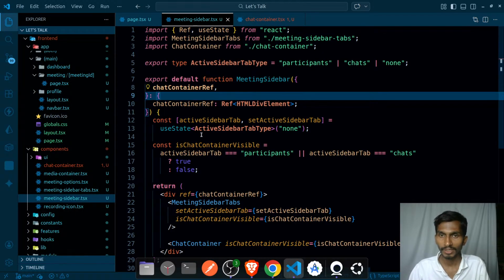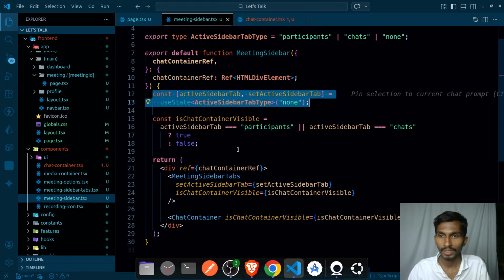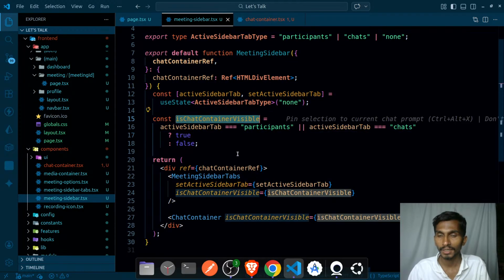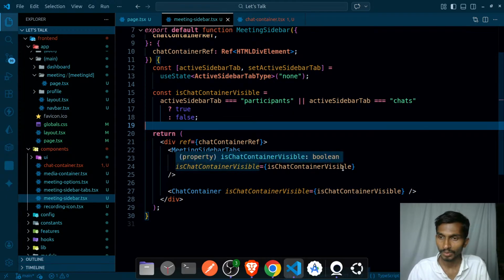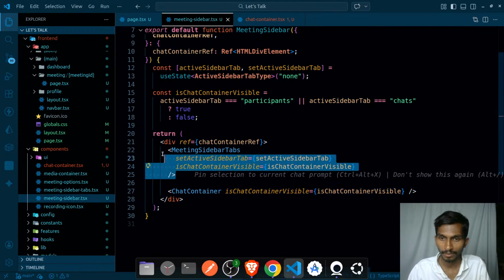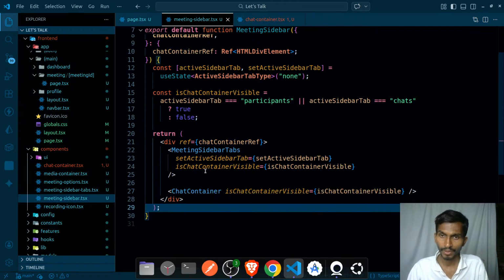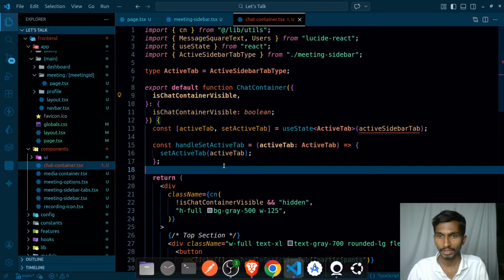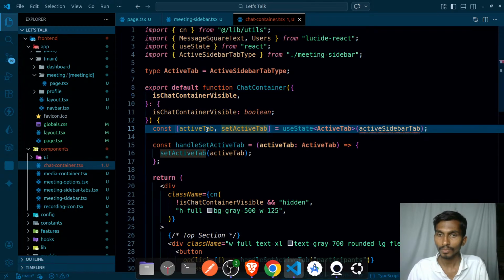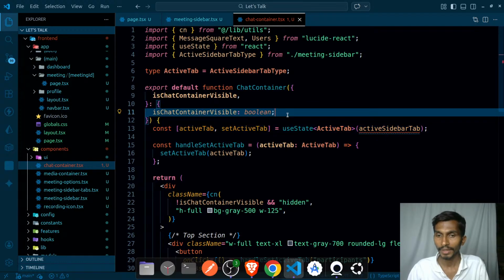This much is fine. Meeting sidebar. Inside my meeting sidebar I have active sidebar tab and all, and then I have a meeting part. Is a chat container, or I mean each chat container visible. I'm passing the value of each chat container visible to both. Meeting sidebar tabs will mainly contain the sidebar tabs, and chat container will contain everything else. And if I actually go to the chat container, I'm already getting the value of is chat container and active tab, and this should be getting active tab bar as well.